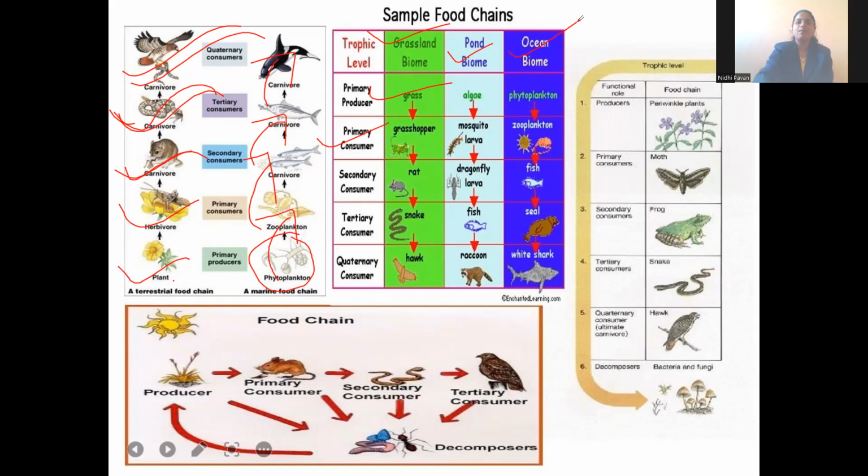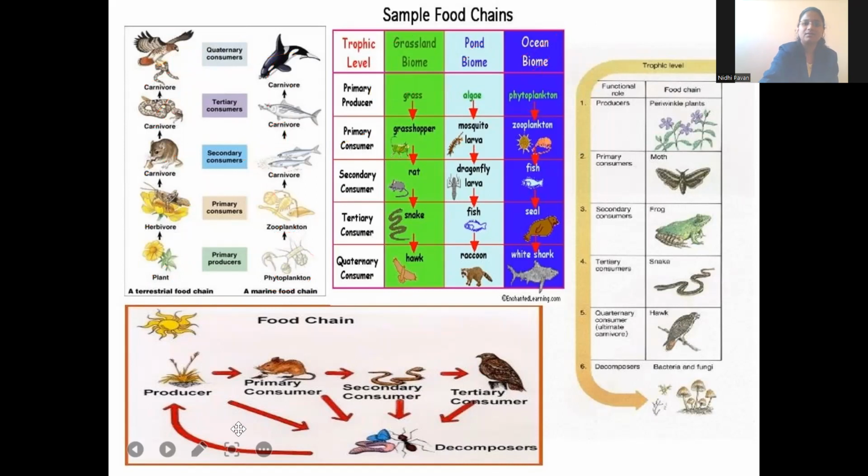In the same way, the pond ecosystem. Pond ecosystem means a small pond which is present in the environment. Here, algae will be there in the pond ecosystem. Algae are the green patches, the green organisms, small patches.